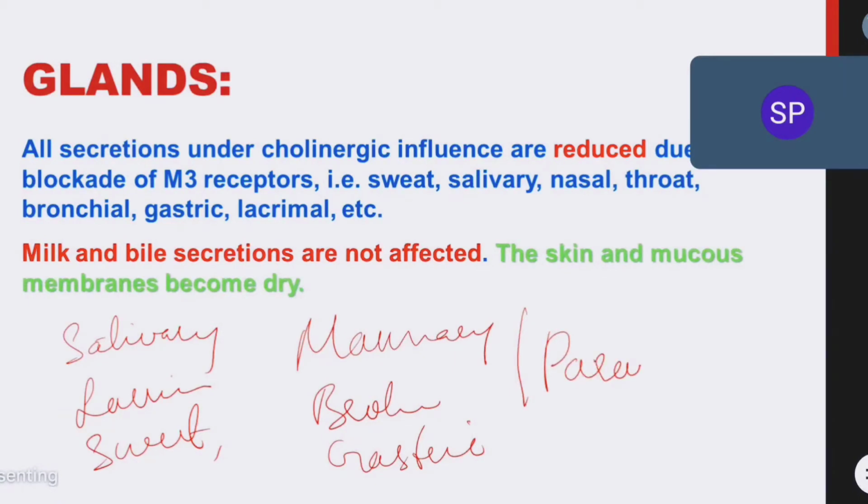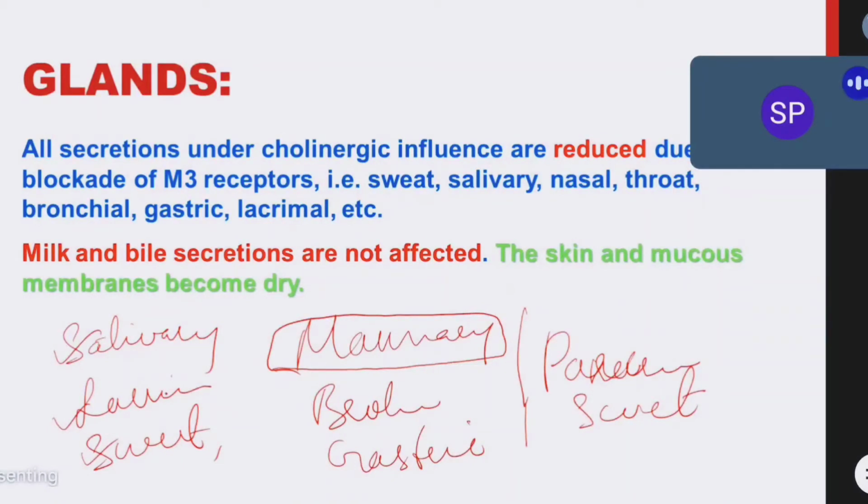Yes, pancreas, acinar cells and duct cells, not the islets of Langerhans, the other part of the pancreas. And what exocrine glands do we have? Sweat glands. Okay, what else is left? So all these glands' secretions will be increased by acetylcholine. But remember, you should not think that when cholinergic activity increases all secretions will be increased. Here mammary glands do not show any action with atropine as well as with acetylcholine. Okay, there is no action.